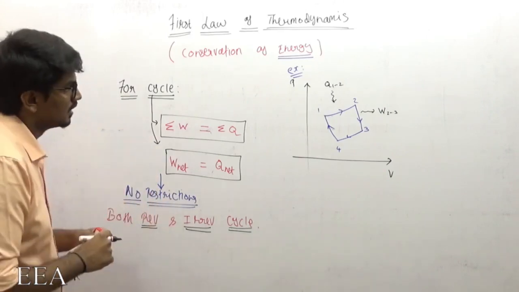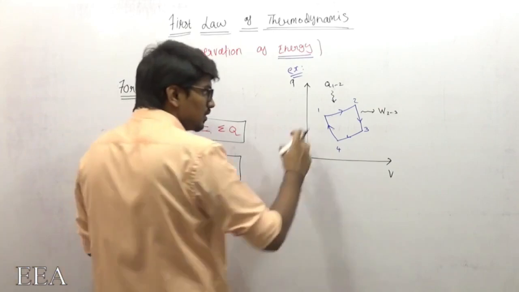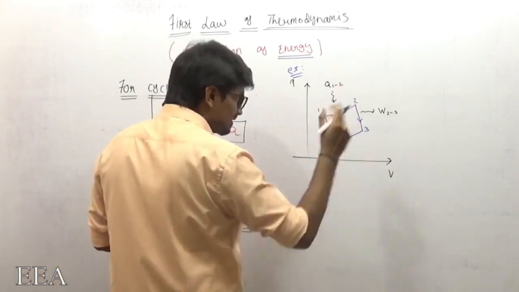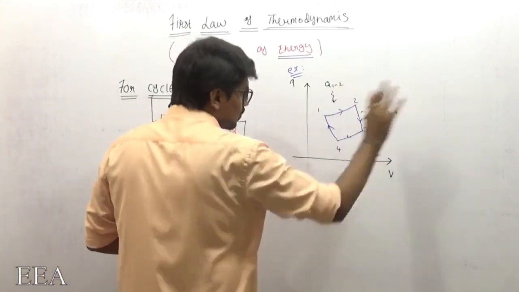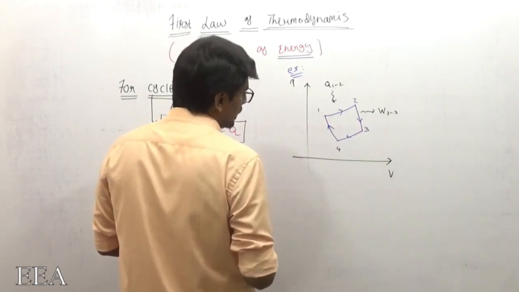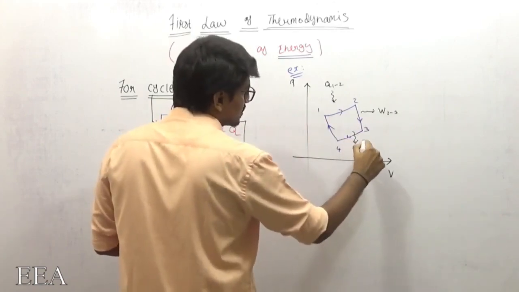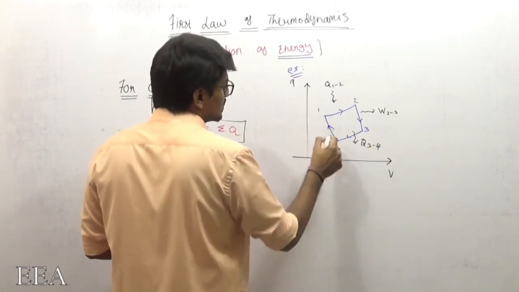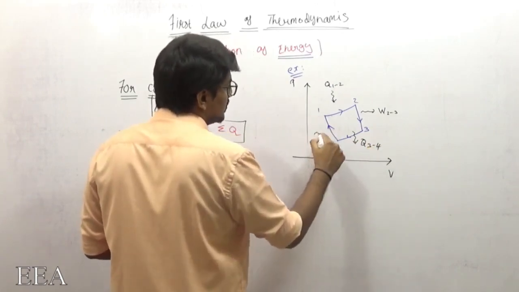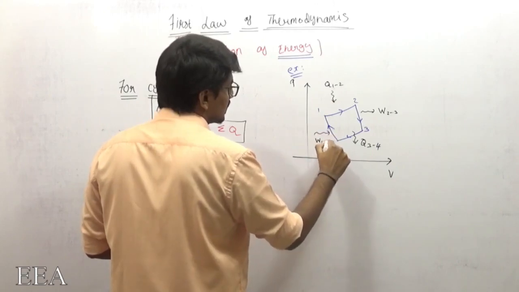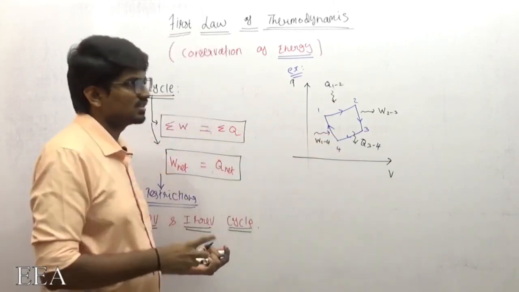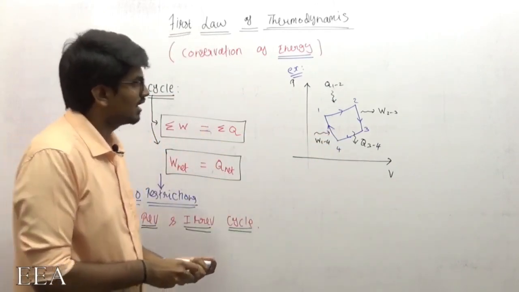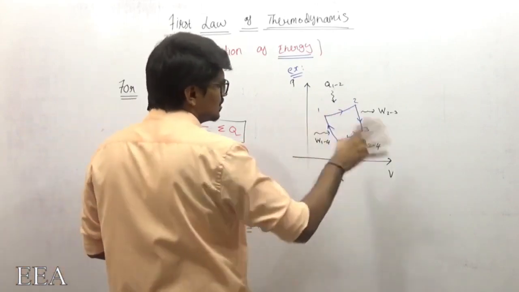So during the 1 to 2 process, heat is supplied. Let us assume during 2 to 3, work is done by the system, and during the 3 to 4 process, heat is rejected. During 4 to 1, let us assume that I am doing some work on the system, and in 1 to 2 there was no work transfer.